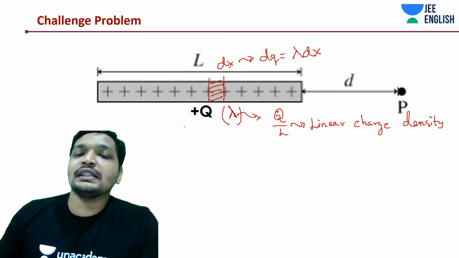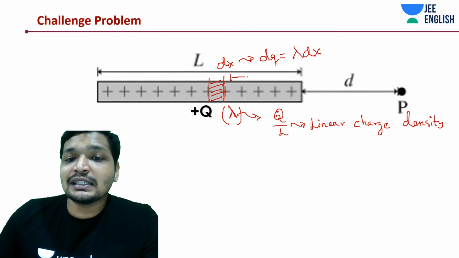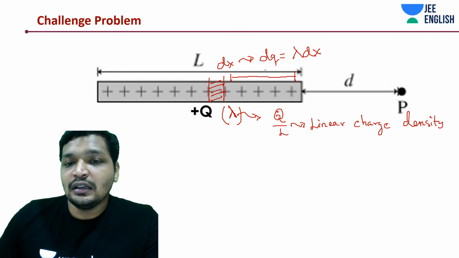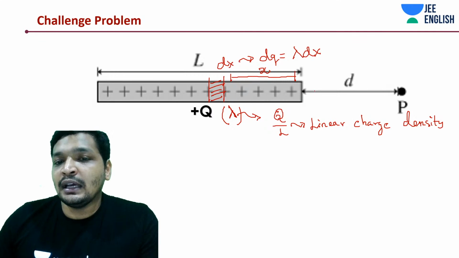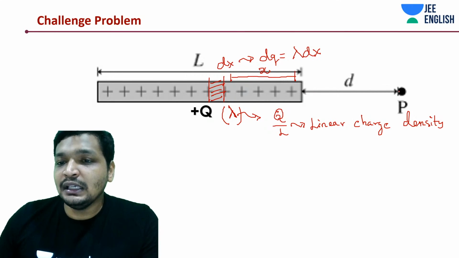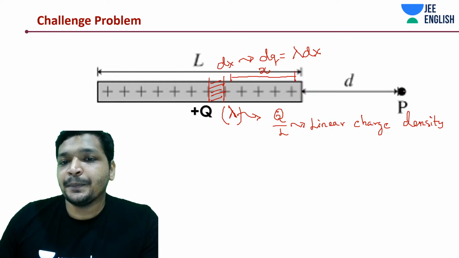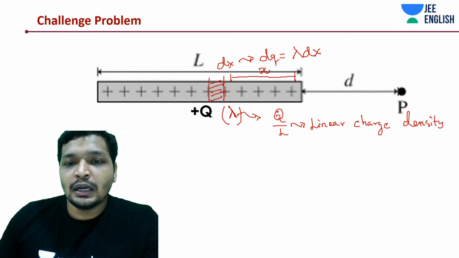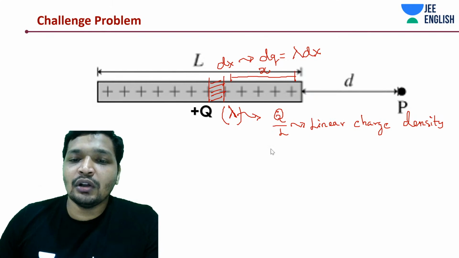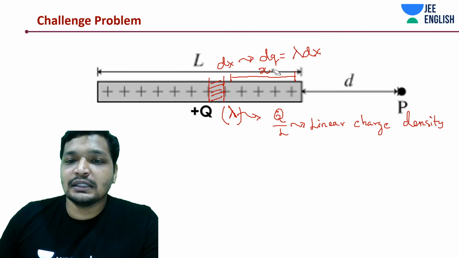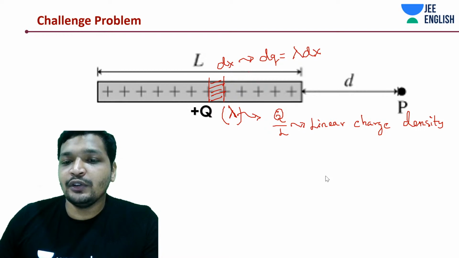First of all, let's analyze. Let's say this is at a distance x here. Let's call this entire thing x. We can substitute the value of d later on.